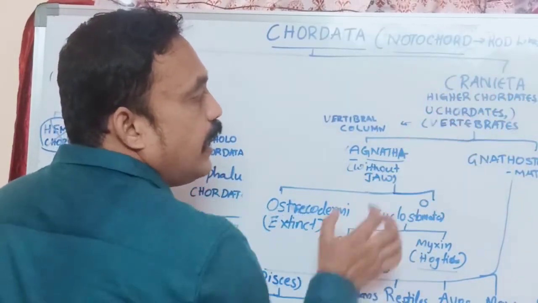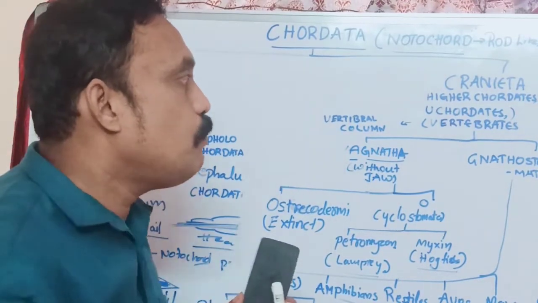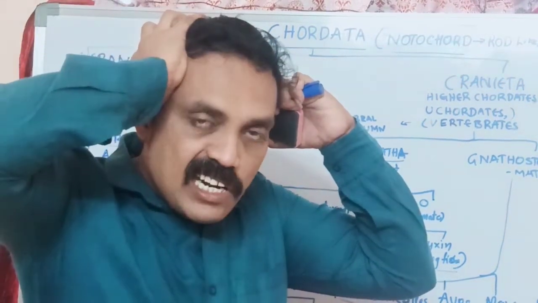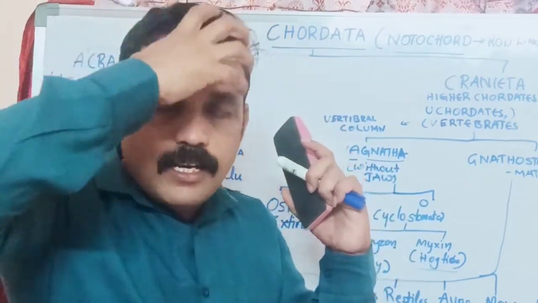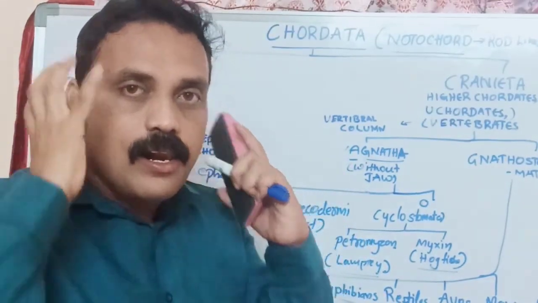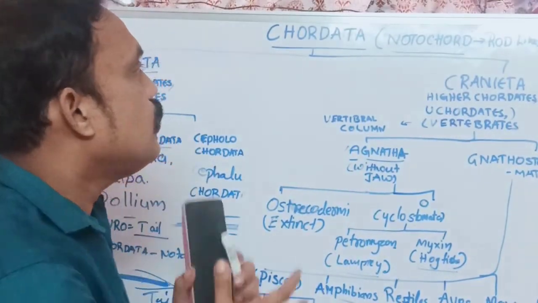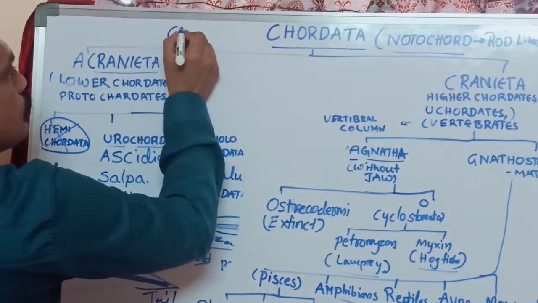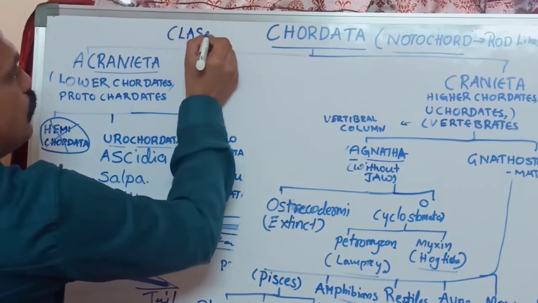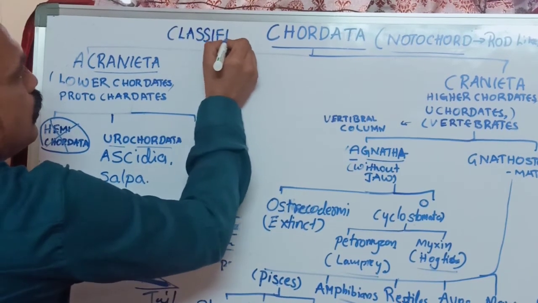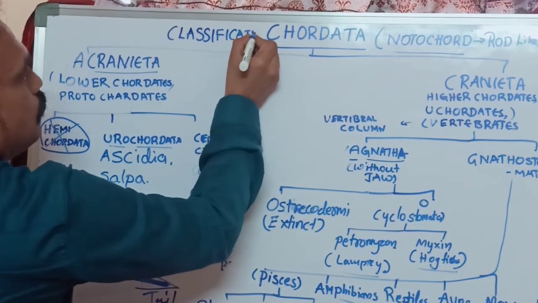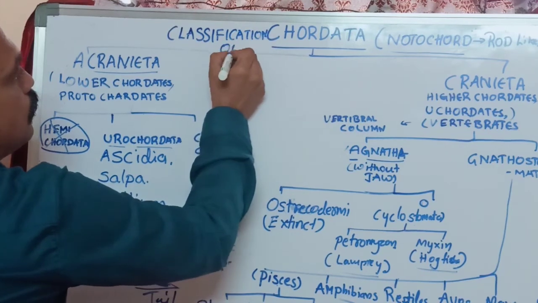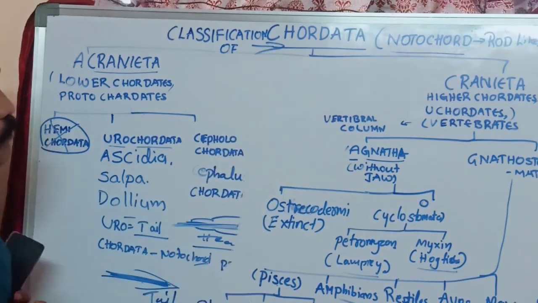Here the word craniata: craniata means having a skull. Particularly these organisms have a skull, so we can call them craniata. This is the classification of chordates. Okay, thank you.